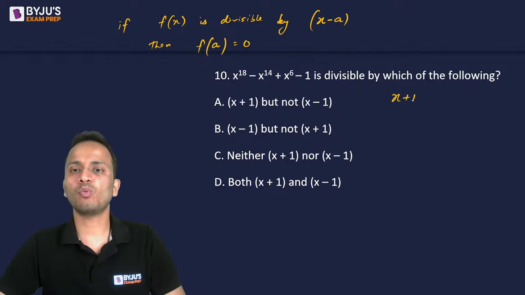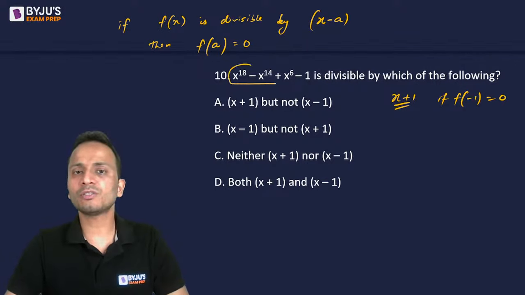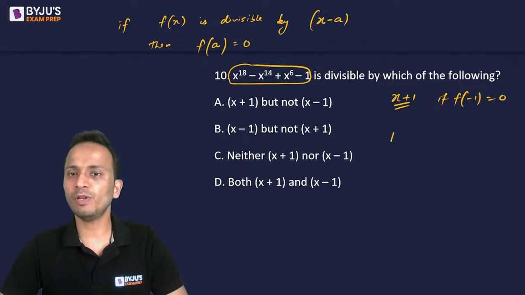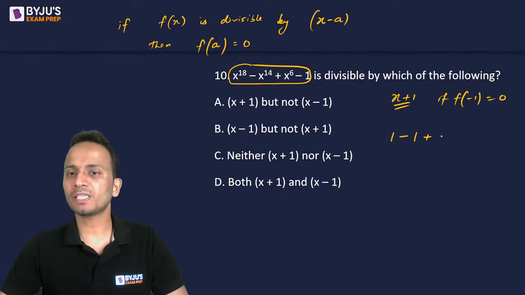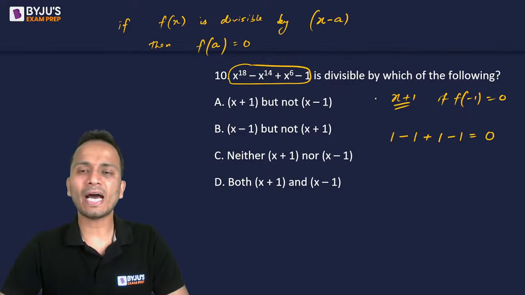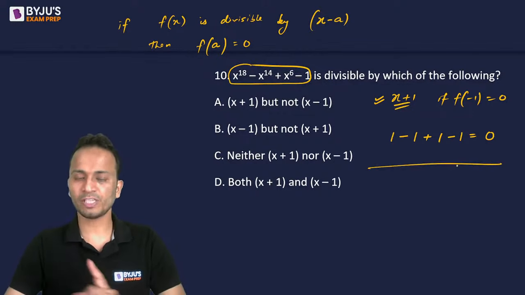So x plus 1. So f of x will be divisible by x plus 1 if f of minus 1 will be equal to 0. If f of minus 1 is 0, then it will be divisible. So I'll substitute x equal to minus 1 in this expression. So minus 1 raised to the power 18 will be 1, minus 1 raised to the power 14 will be 1, plus minus 1 raised to the power 6 will be 1, and then minus 1 as it is. So this comes out to be 0. So I can say that the given expression is completely divisible by x plus 1. Okay, so first part over.